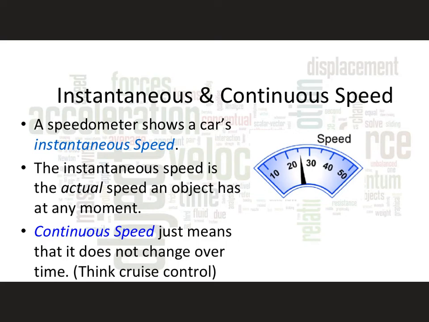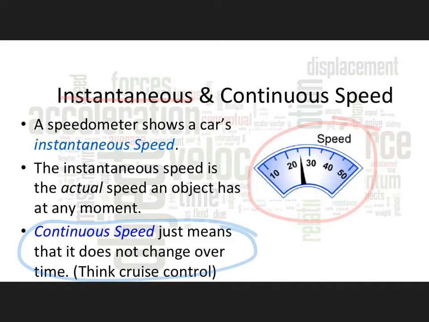Now that we better understand the difference between speed and velocity, we can look at some different combinations of them. A lot of times when we talk about speed, people are talking about an instantaneous speed or a continuous speed. So either of those work fine. Instantaneous speed, whenever you look at your car's dash and you look at what it is, that's your instant speed. That's how fast you're going just at that moment, right? If you put it on cruise control and you can stay at that, then we're talking about a continuous speed.